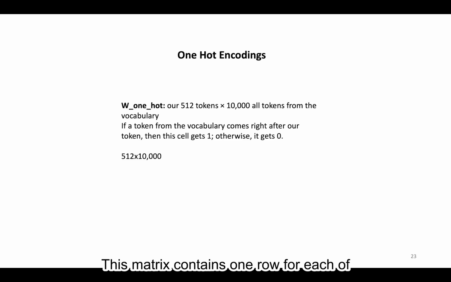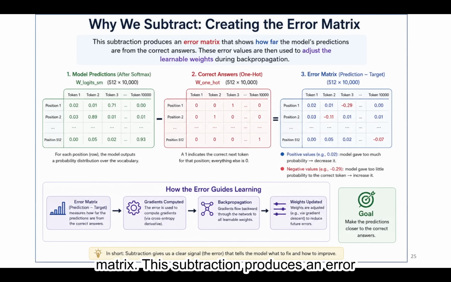If a vocabulary token appears immediately after a given token, the corresponding cell is set to 1, otherwise it's set to 0. Then we subtract the W largest SM matrix from the W1 hat matrix. The subtraction produces an error matrix which shows how far the model's predictions are from the correct answers. These error values are then used to adjust the learnable weights during backpropagation.